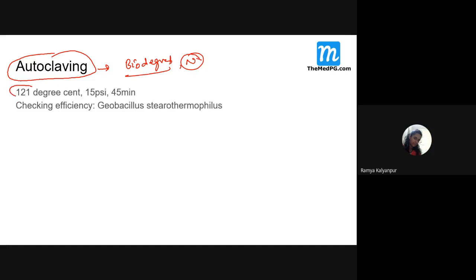And what is the principle of autoclaving? Autoclaving is nothing but wet sterilization. What happens in autoclaving? Water will be there. We heat the water. Then what will be produced? Steam is produced. Yes. Now what will happen? This steam, it will go up. Then what will it do?